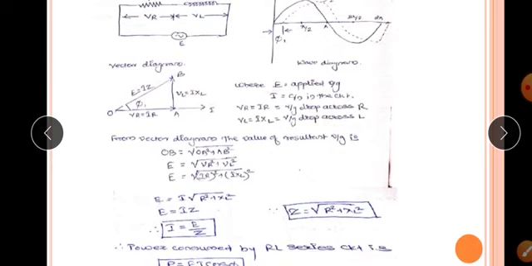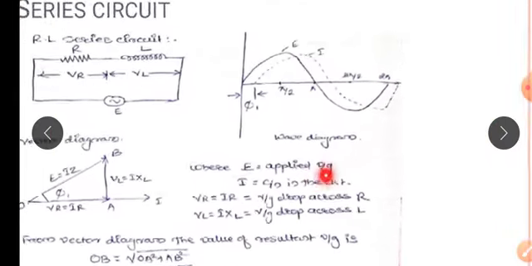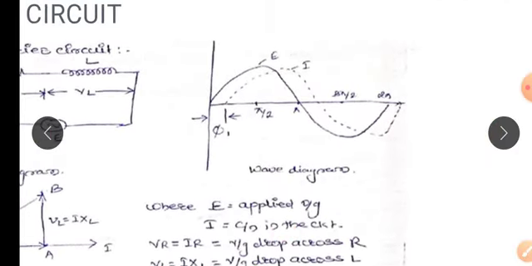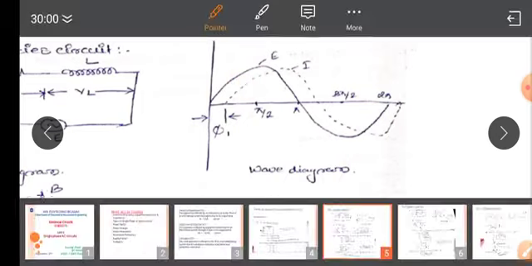Hence in an inductive circuit the current always lags the voltage by an angle phi. Now in the wave diagram you can see the voltage first, and the second, dotted line is the current, hence the current lags the voltage by an angle phi.